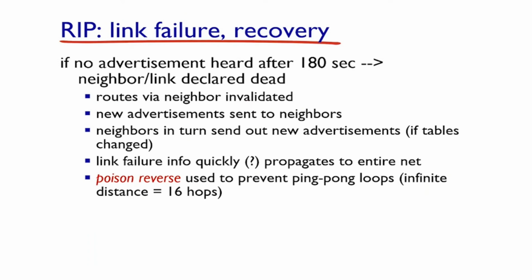There's also a problem because we're based on a distance vector, which has a problem of count to infinity. That's in case there's an update, and then there's a ping pong between 2 routers because one wants to go to the other, but the other doesn't know about it. They use poison reverse to prevent it.